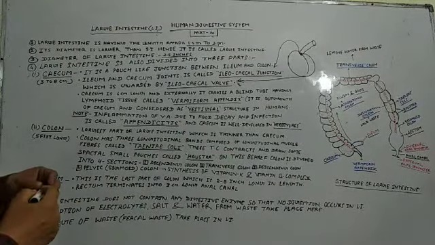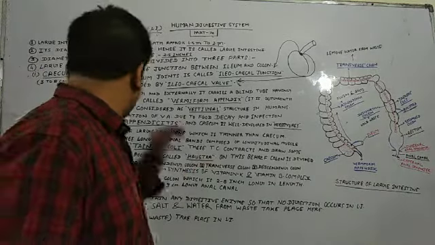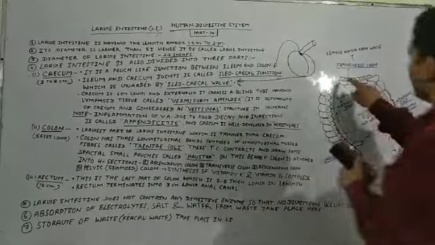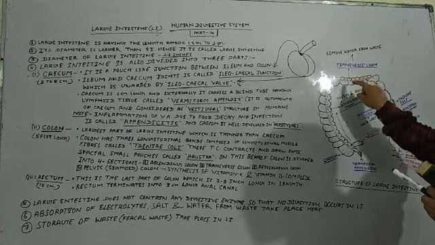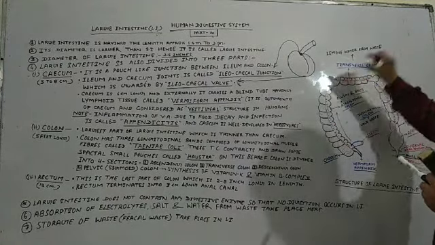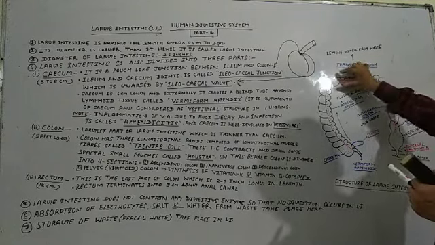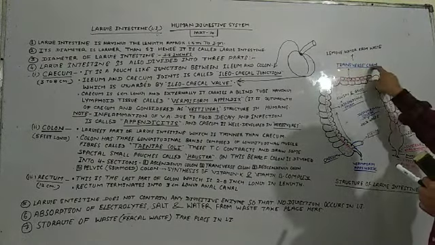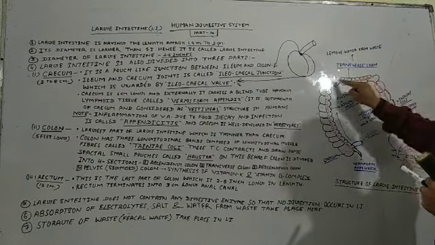Okay, now we will talk about the next portion of the colon. This is called the transverse colon. This is the transverse section of our colon. Transverse section means it is horizontal in position. You can see here, this is transverse.